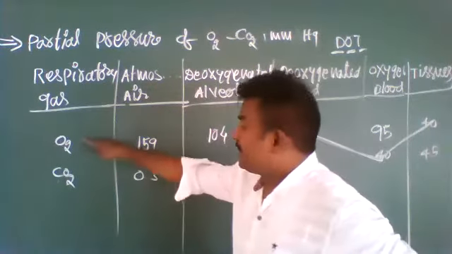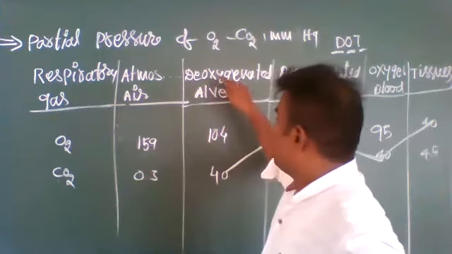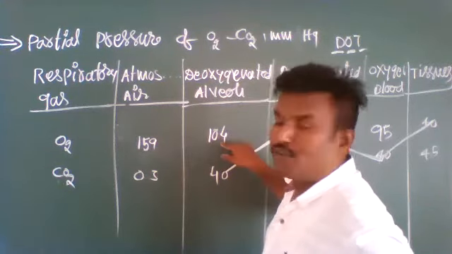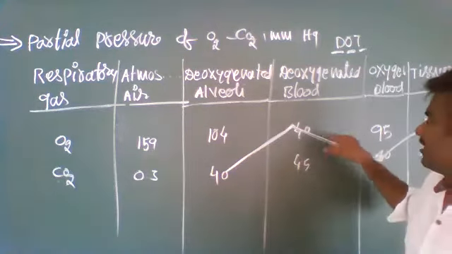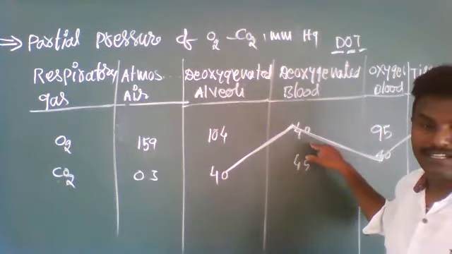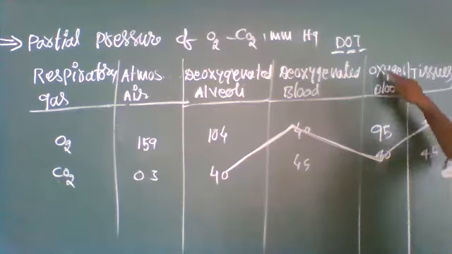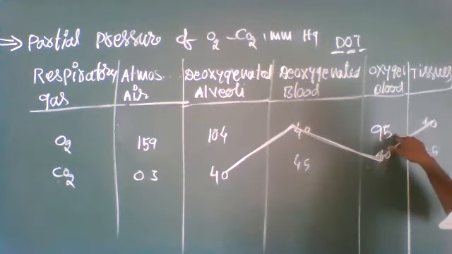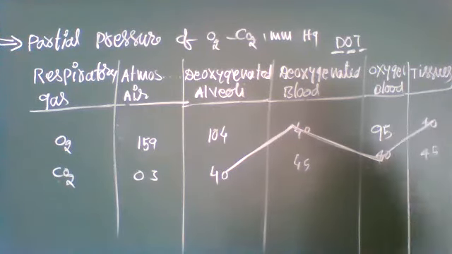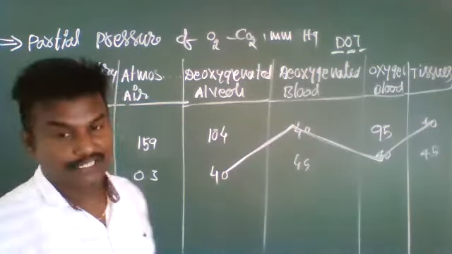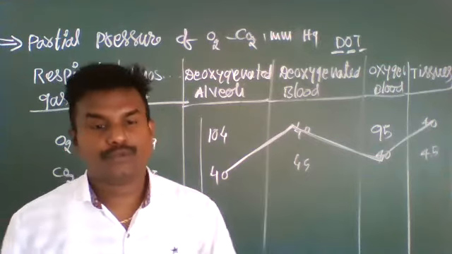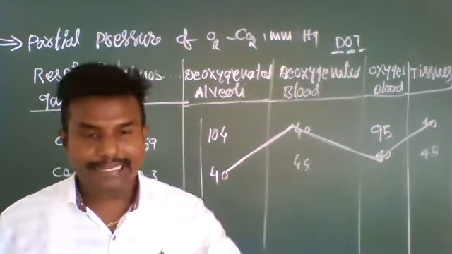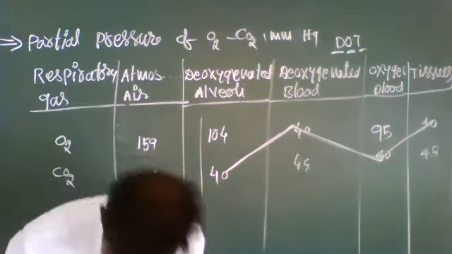Okay. So respiratory gas oxygen: in alveoli 104 millimeter mercury. Oxygen in deoxygenated blood 40 millimeter mercury. Oxygen in oxygenated blood 95 millimeter mercury. In tissues 40 millimeter mercury. Like that. So these are the values. Through a spirometer they will detect, and they are given in textbooks.